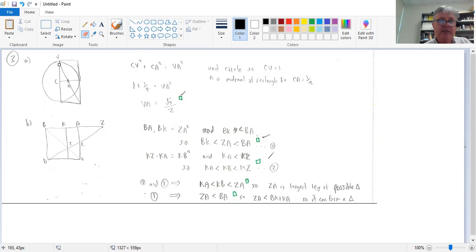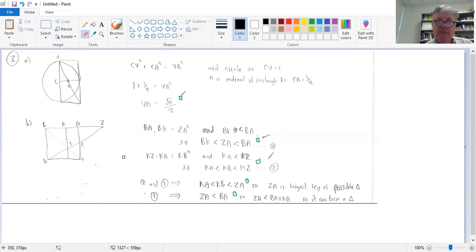So we know that CV squared plus CA squared equals VA squared. CV is, so let's say it's a unit circle, that's 1. CA is half the radius, so square it, that's a quarter, that's going to equal then VA squared, what we want to find. So VA is square root of 5 on 2.